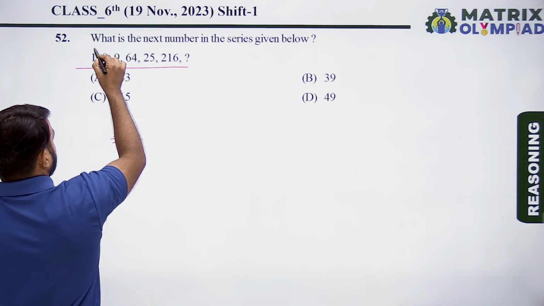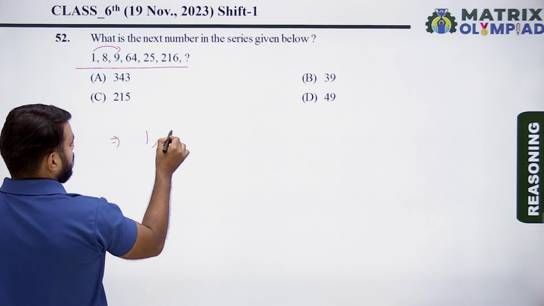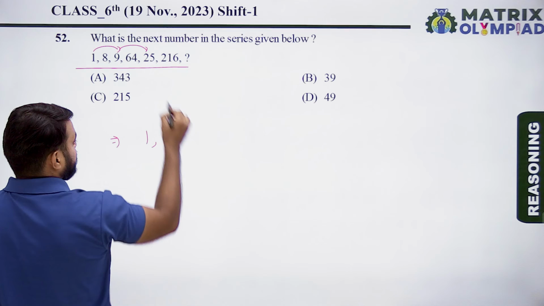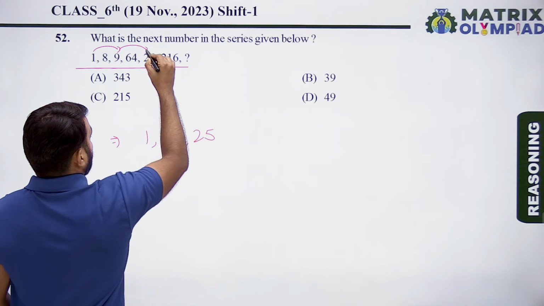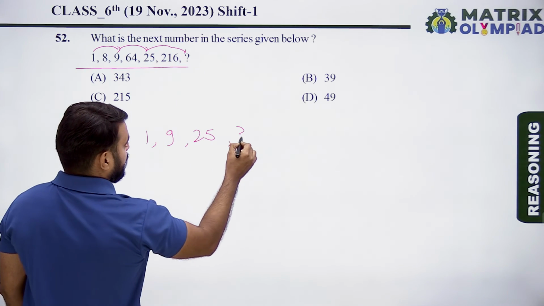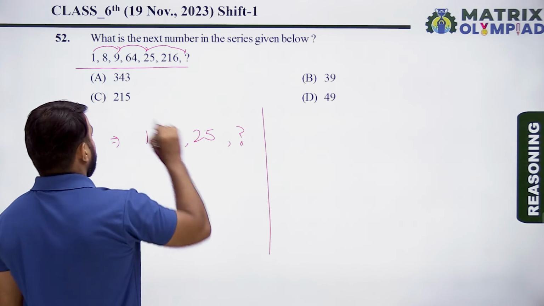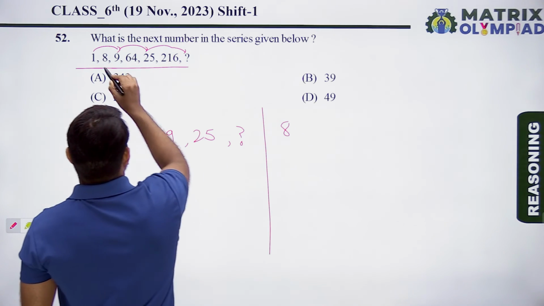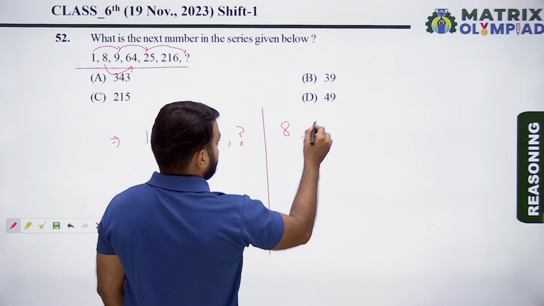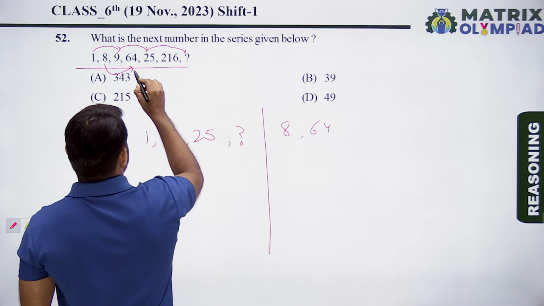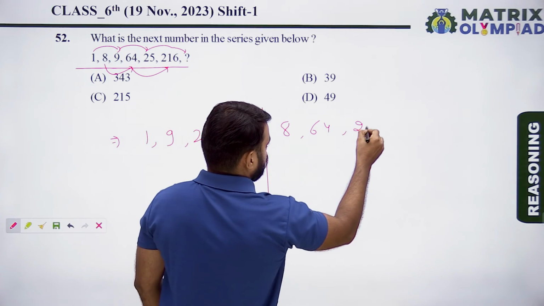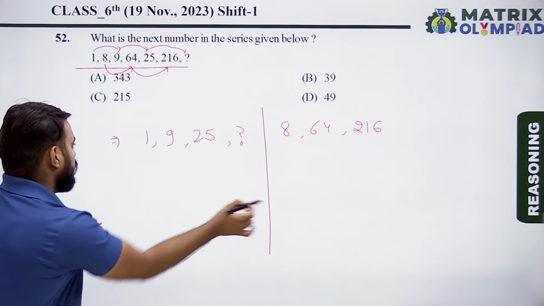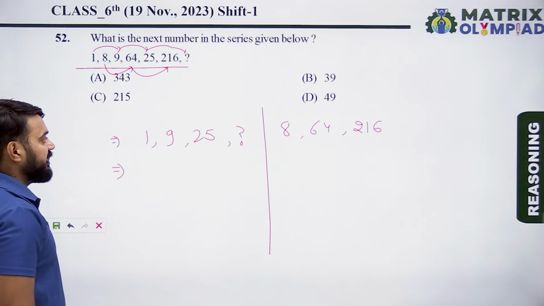So alternate terms of the series are 1, 9, 25, now next is missing. And remaining terms are 8, after 8 next is 64, after 64 next is 216.